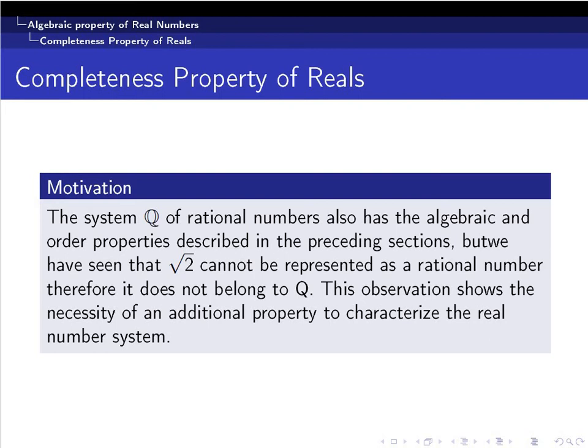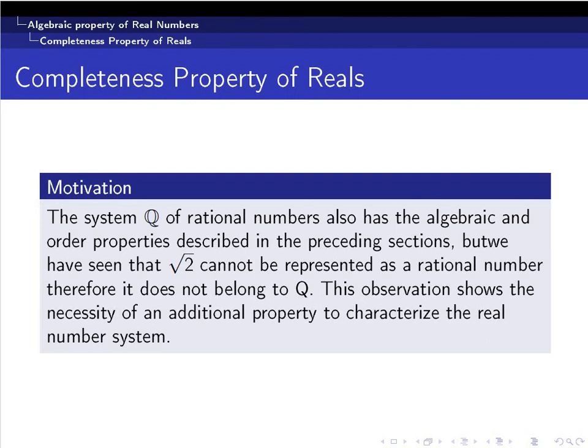The first one is that the set of all real numbers is a field, the second is that it is ordered, and the last is that it is complete.